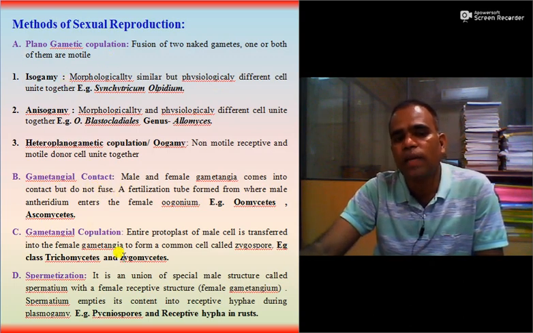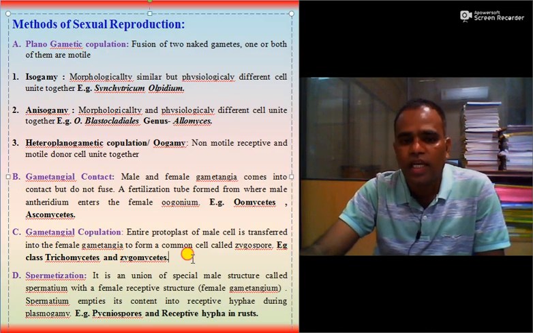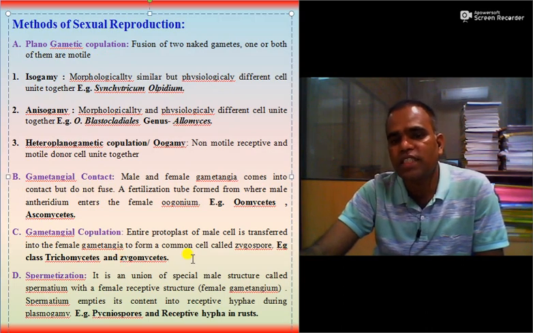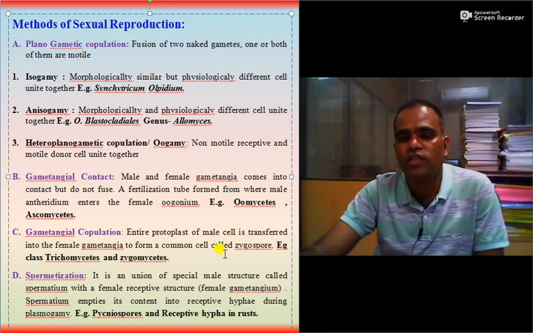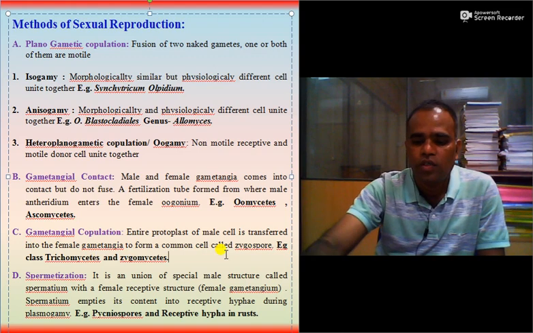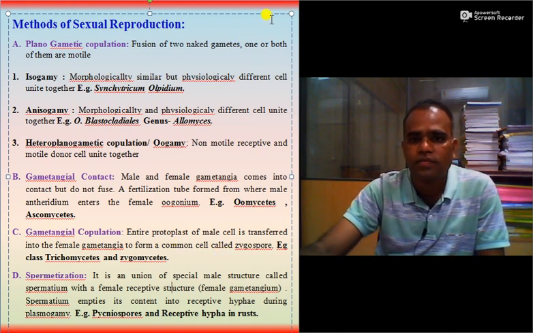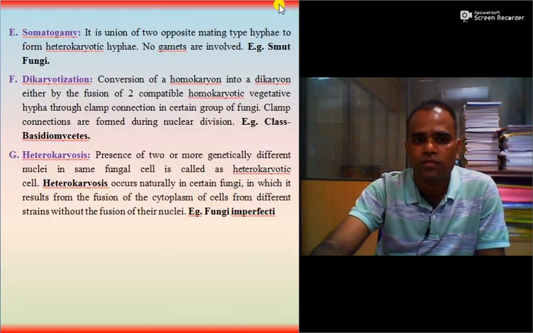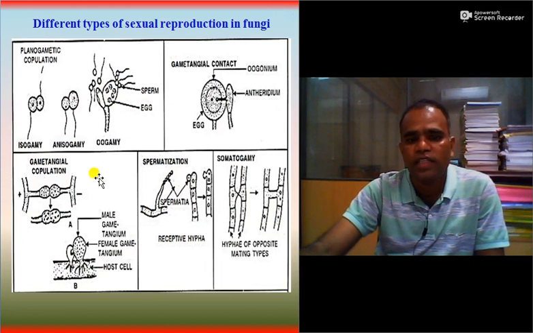Then the third one is gametangial copulation. The entire protoplast of the male cell is transferred into the female gametangia to form a common cell, and it is called zygospore. Example trichomycetes and zygomycetes. So here you can see gametangial copulation.